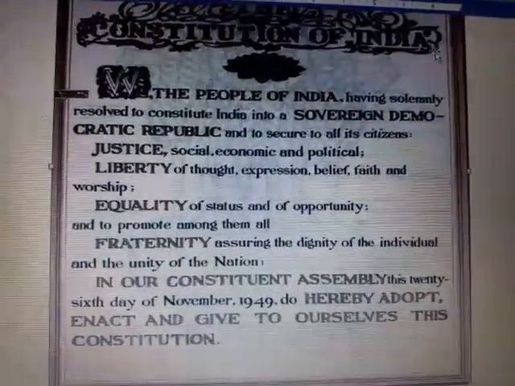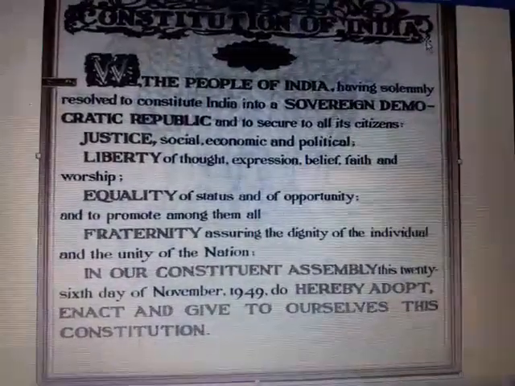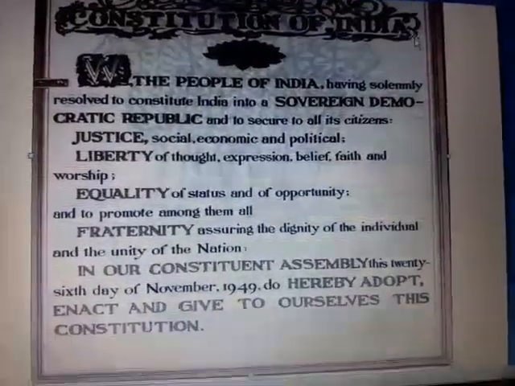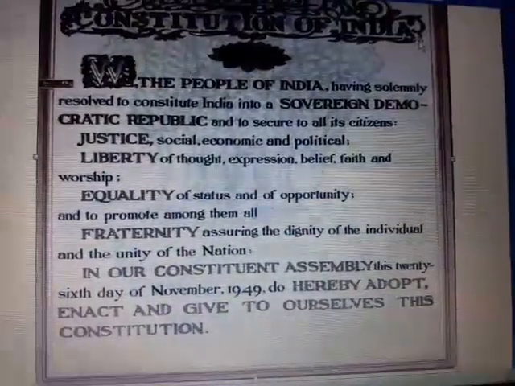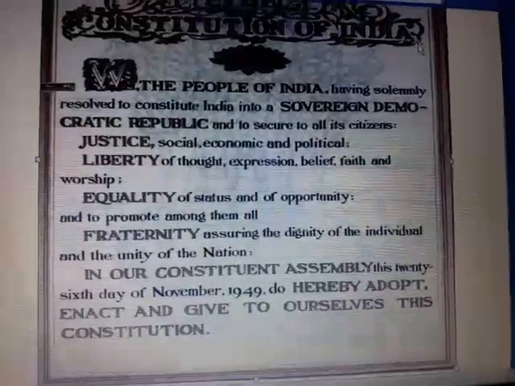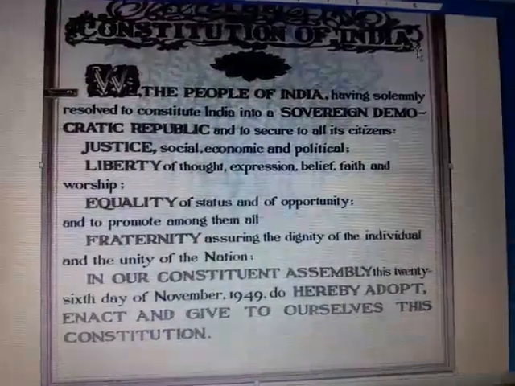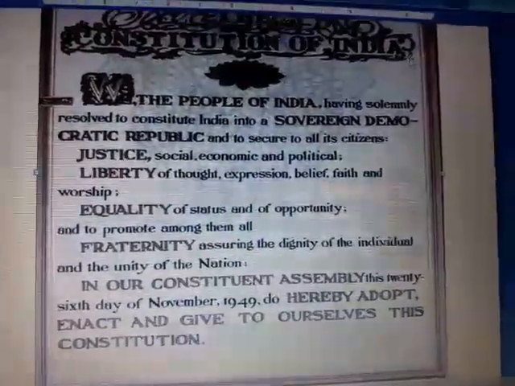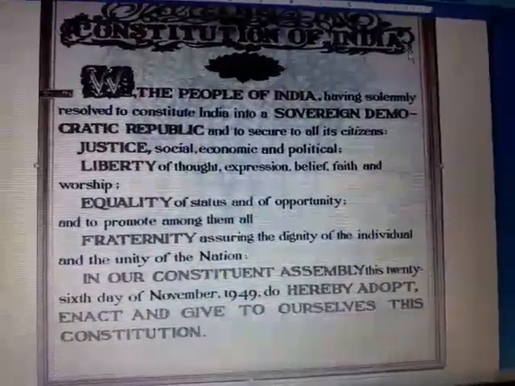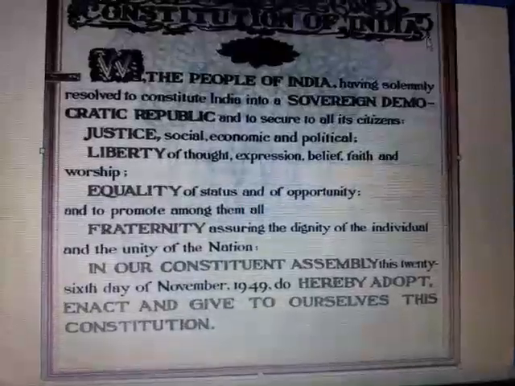In this, the people of India having solemnly resolved to constitute India into a sovereign democratic republic and to secure to all its citizens justice, social, economic and political, liberty of thought, expression, belief, faith and worship, and also equality of status and of opportunity, and to promote among them all fraternity, assuring the dignity of the individual and the unity of the nation.